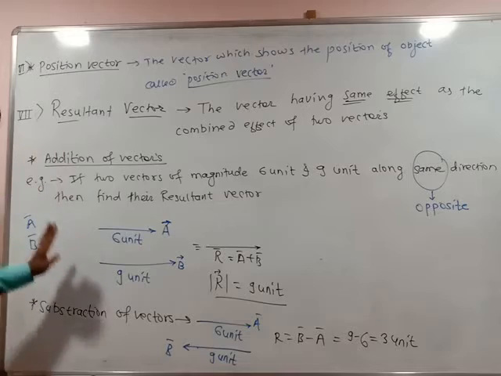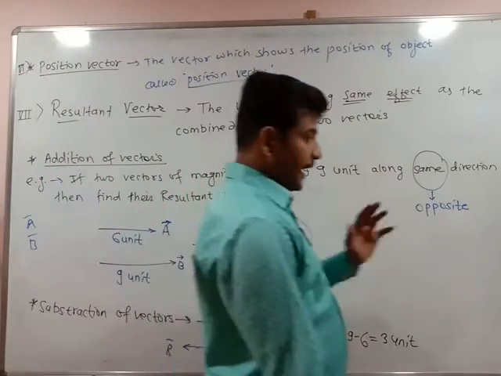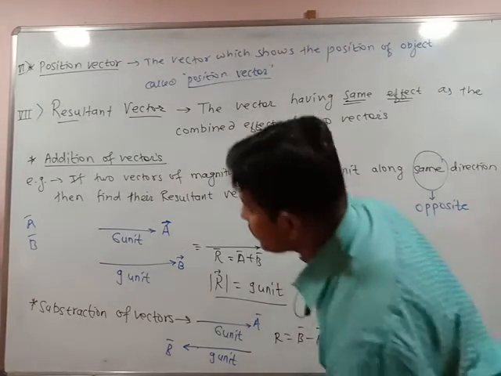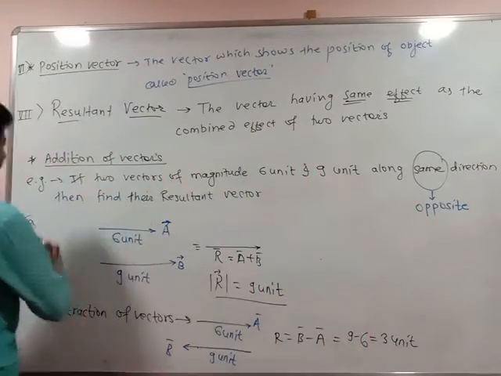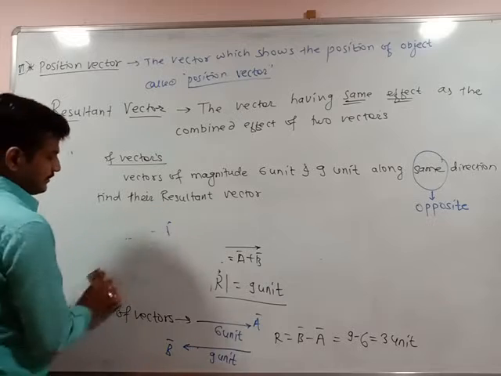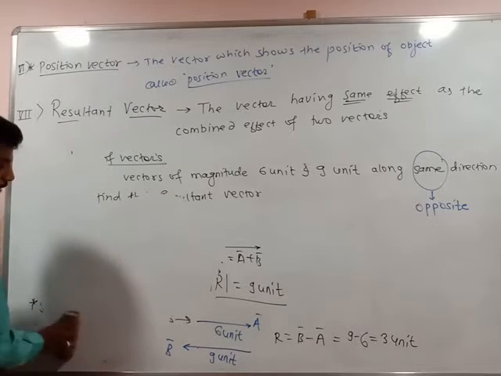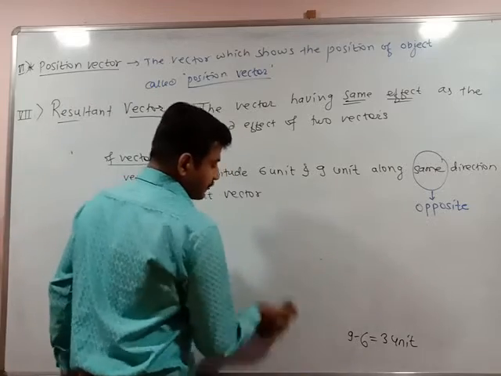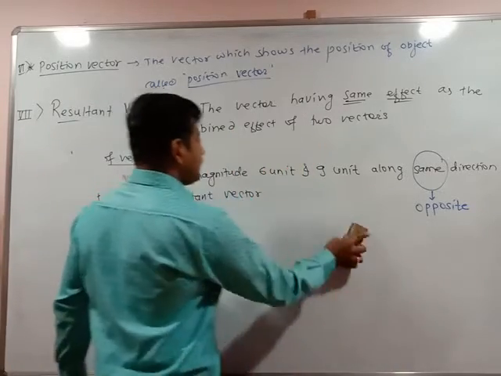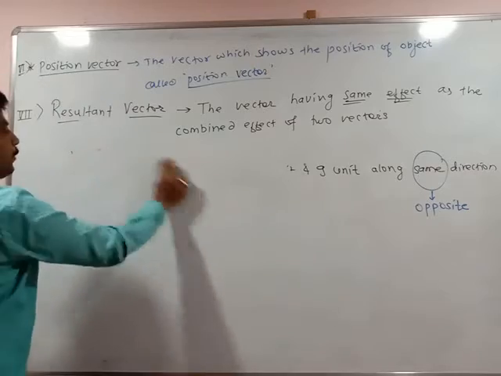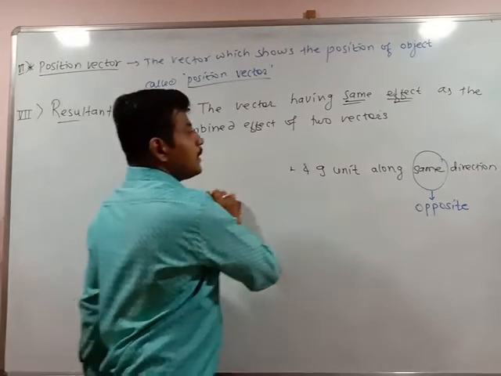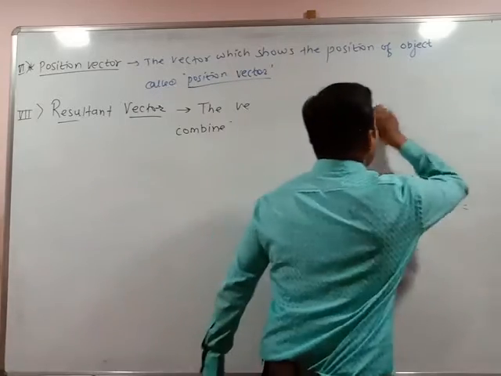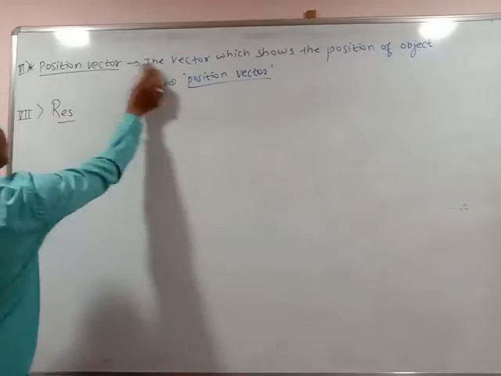Addition of vectors and subtraction of vectors. So try to understand the concept of addition. You can take a number of examples. Two vectors with different magnitudes can be added up, or they can be subtracted from each other. So the resultant vector is always added up or always subtracted from the two vectors of different magnitudes. So these are some types.